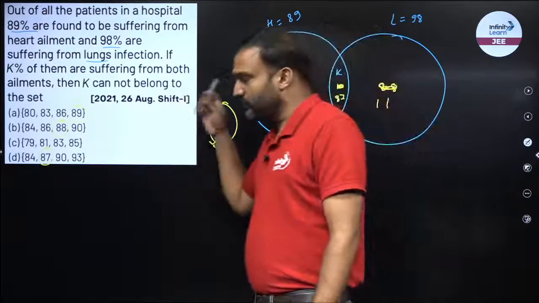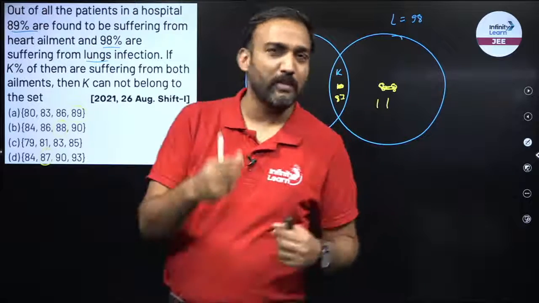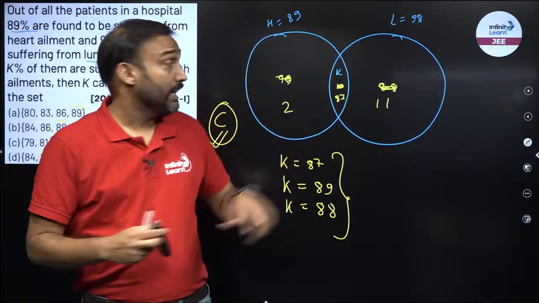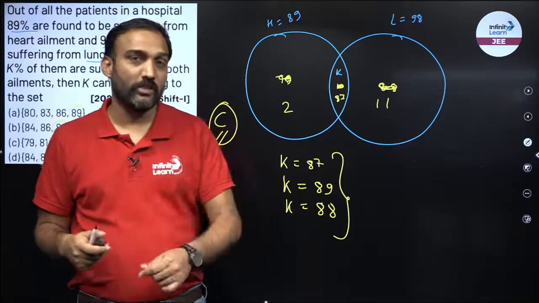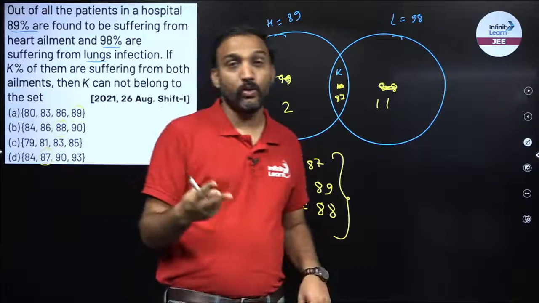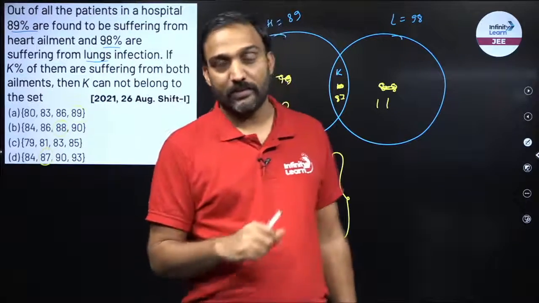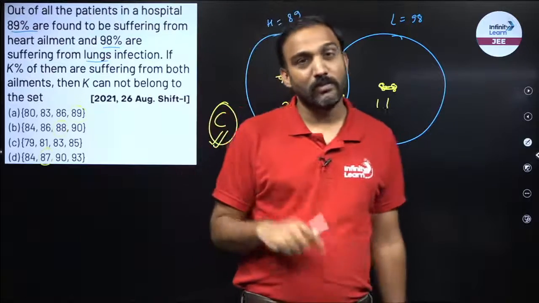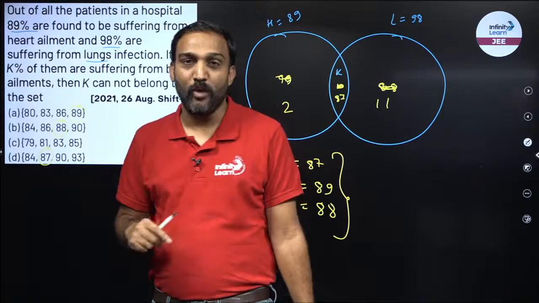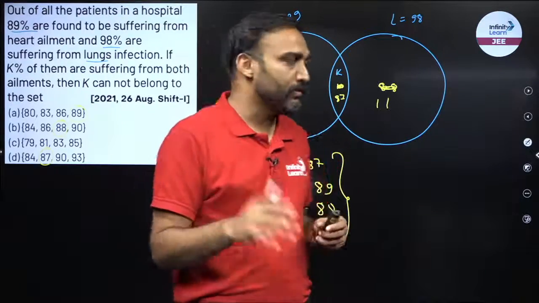Right? So this is how we can find out the maximum and the minimum value of the intersection. I have solved it logically, right? As I said, there will be two approaches. You can either use the formula as well. I have another problem, right? So in that problem, I will use the formula approach, right? So we'll discuss both the approaches.